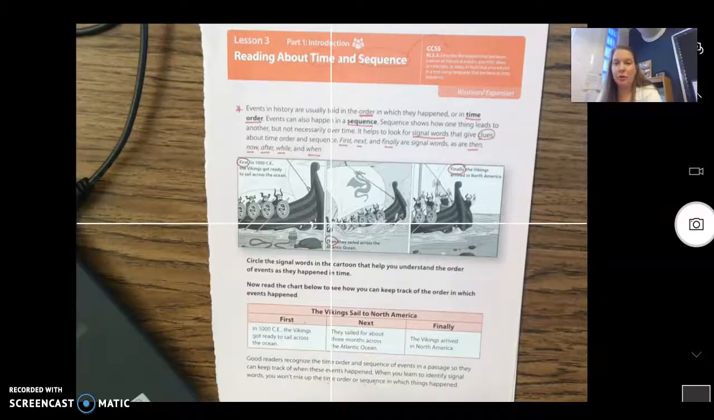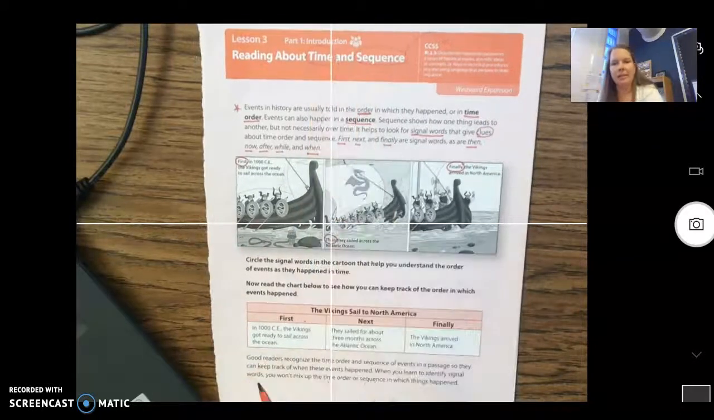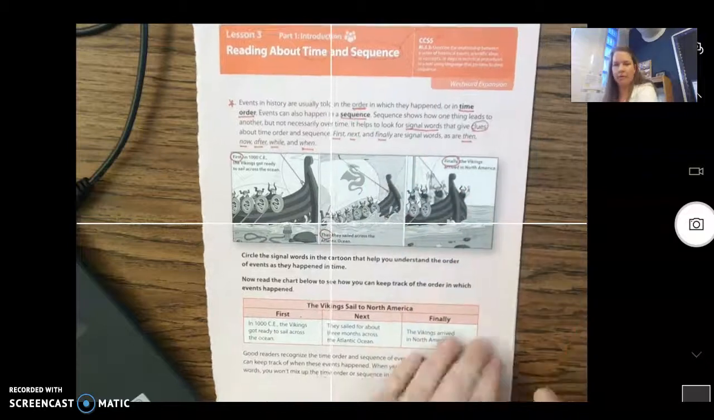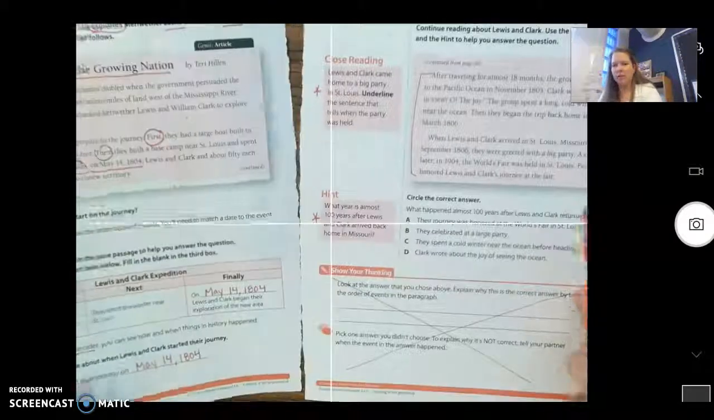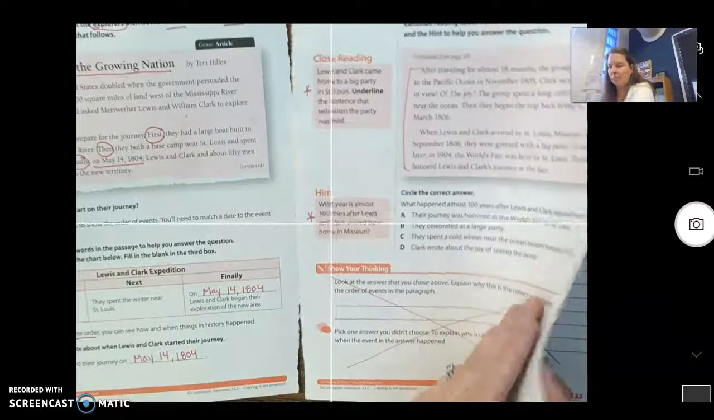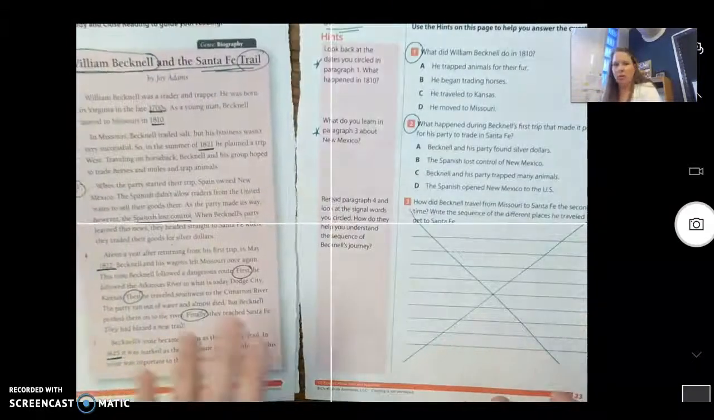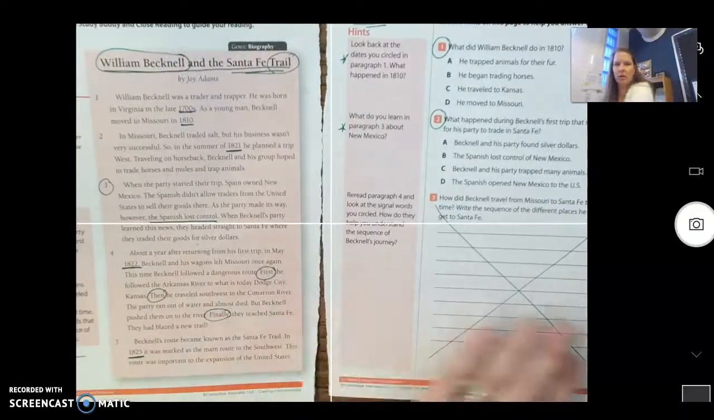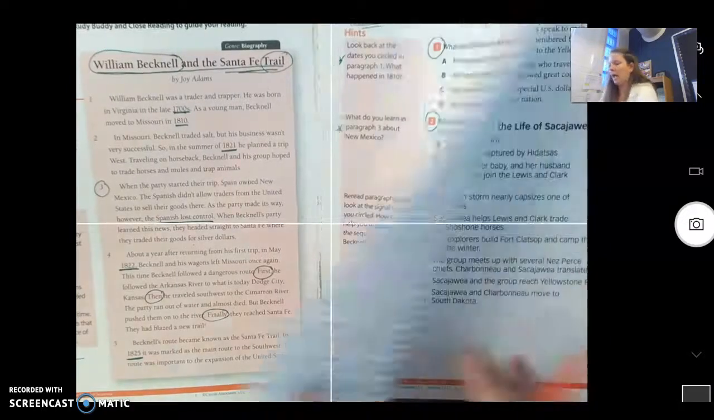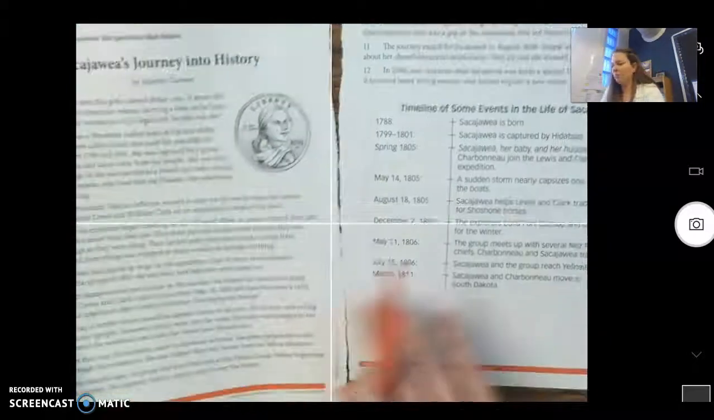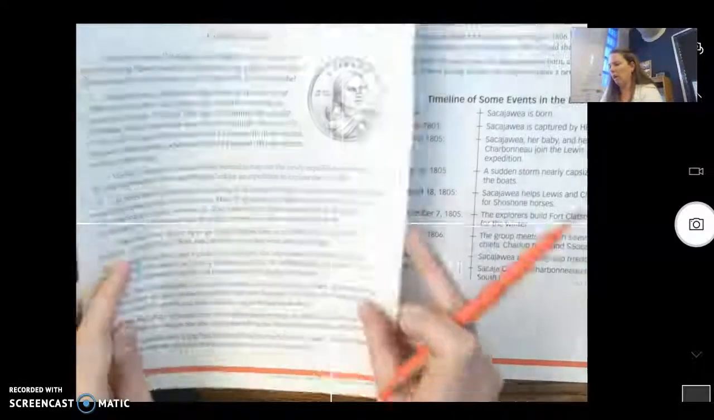All right, scholars, this is your third lesson for time and sequence. At this point, you should have already finished the first couple of pages and filled in and taken pictures and submitted that. And so yesterday, you should have done this lesson on William Becknell. And then today, we are on our last page, which is a story about Sacagawea.